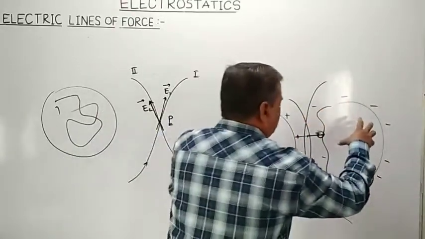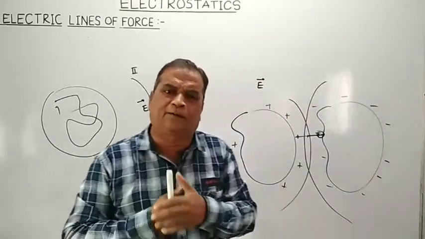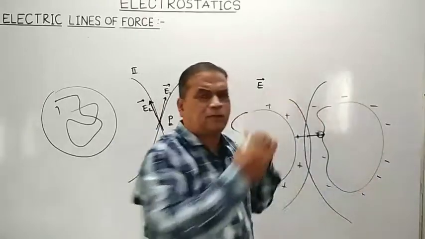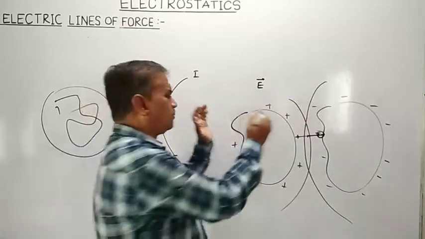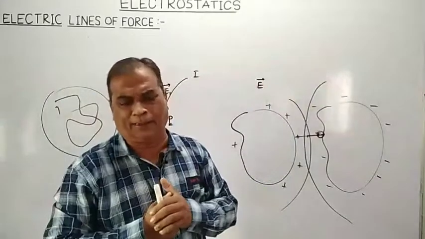So what happens here? When the two objects, one of them positively charged and the other negatively charged, are kept near to each other, each object, because it is charged, produces its own electric field.